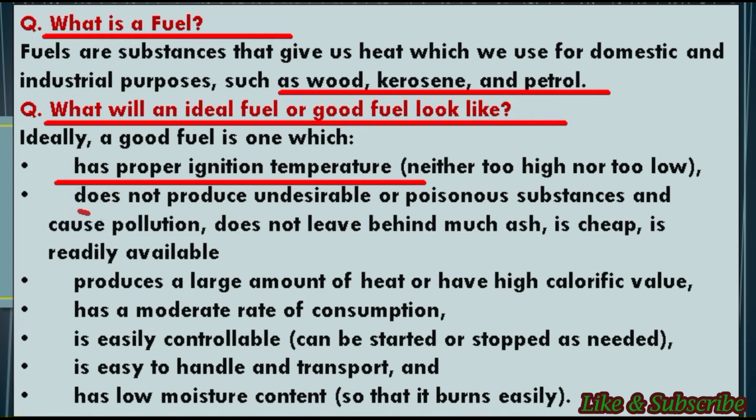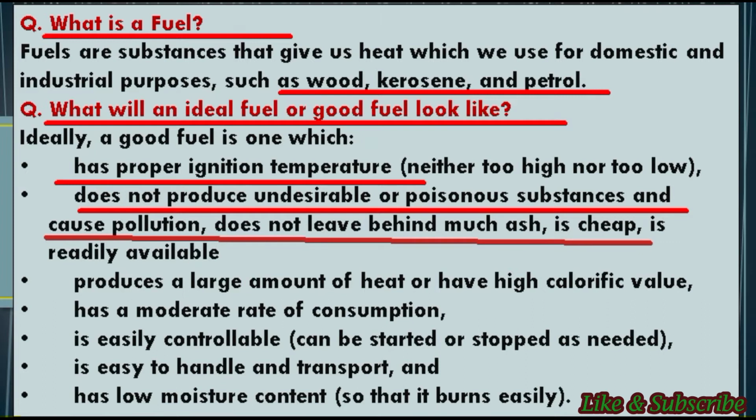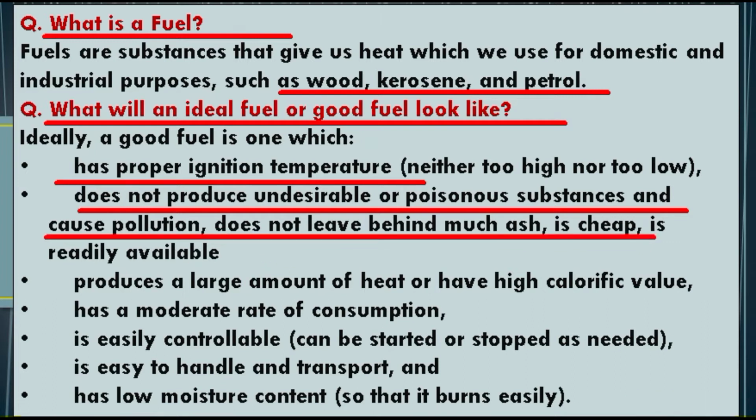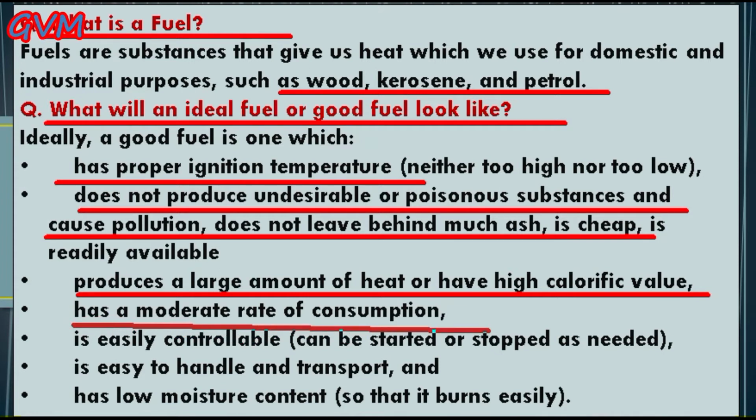Next, an ideal fuel doesn't produce undesirable or poisonous substances that cause pollution and doesn't leave behind much ash. The next one, an ideal fuel produces a large amount of heat, or has a high calorific value, and it also has a moderate rate of consumption.